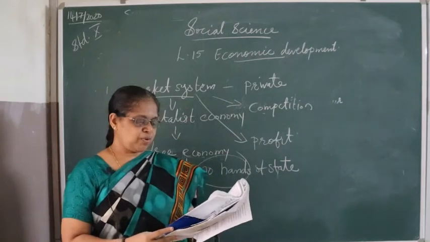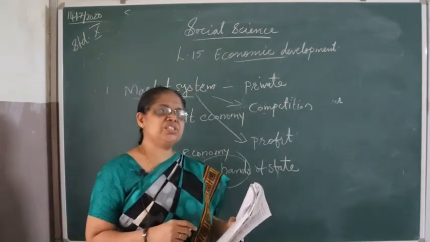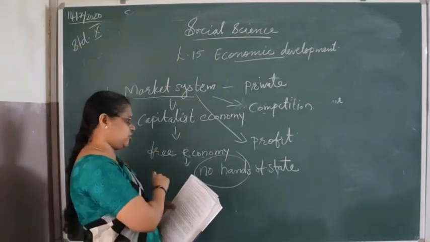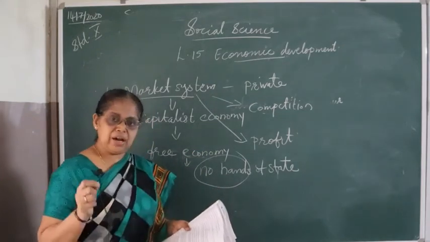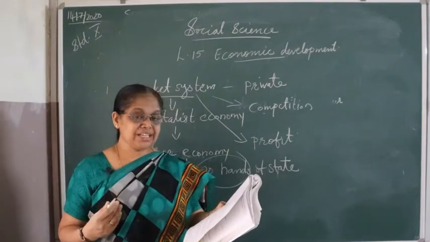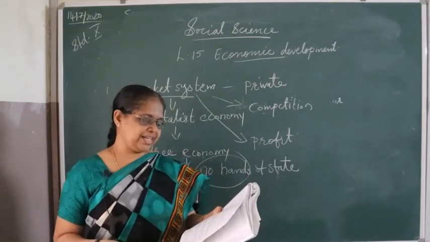Because of the lack of policy related to the role of the state, natural resources are wasted. Means there will not be any control on the natural resources. If the state's hand is there, there will be control, but it is a free economy. Due to lack of knowledge and ignorance about the market, consumers are exploited.